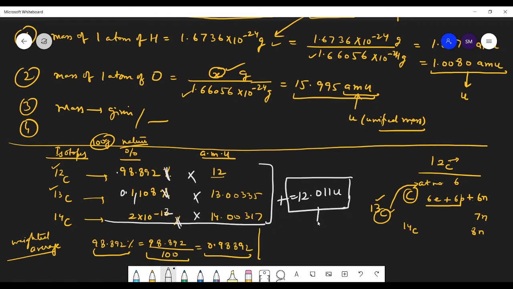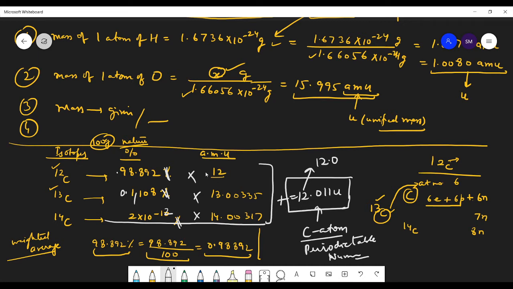This is the mass of the carbon atom that is written in the periodic table and that we use in our numericals. In numericals, if we take up to 2 or even 3 significant figures, it will be 12.0.